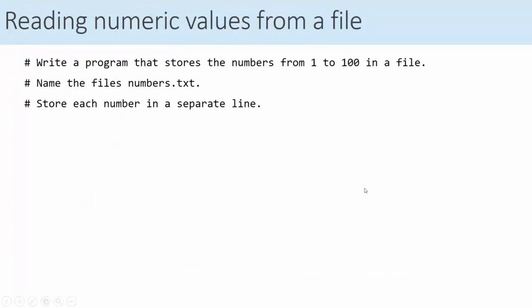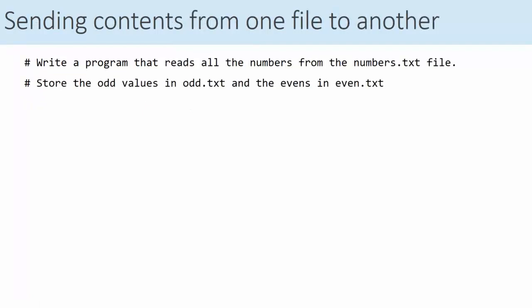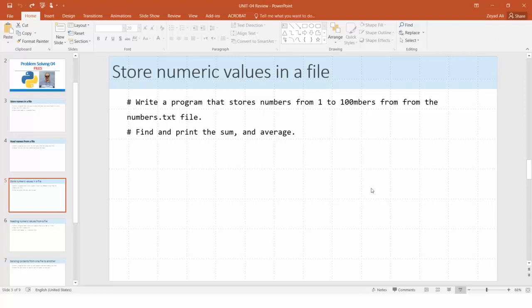Okay. Now reading values from a file. Write a program. We did this. Right. Okay. Now sending what? Contents from what? To another file. What's the question? Write a program that reads all numbers from one file. Okay. We did this. Store the odd values in a file called what? And the even ones in what? Well, this is again very simple. With or without function.